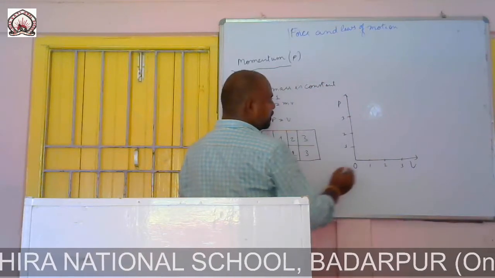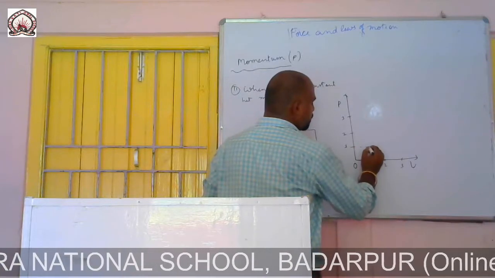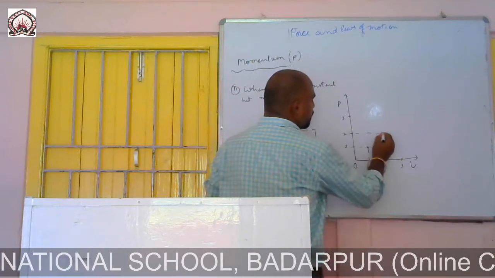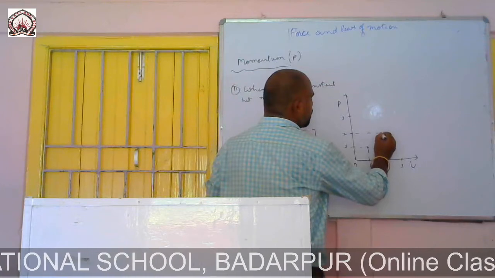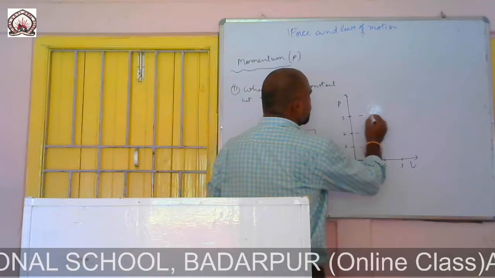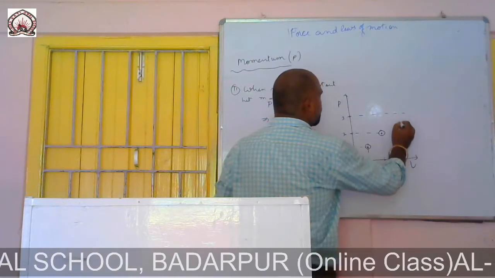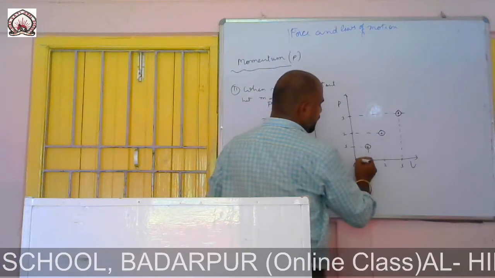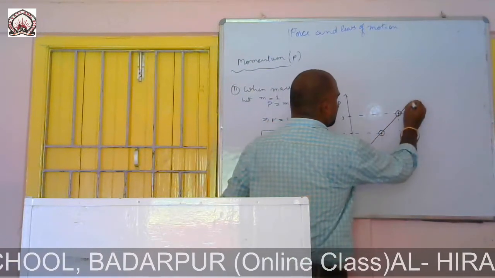Now 1, 1, 2, 2, 3, 3. This is nothing but a straight line.